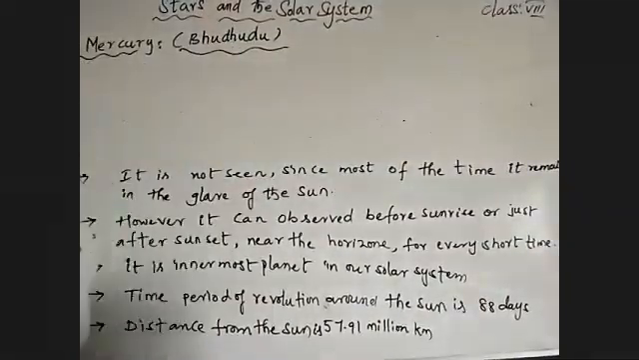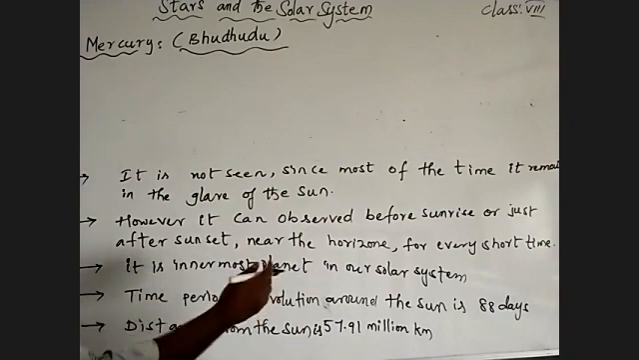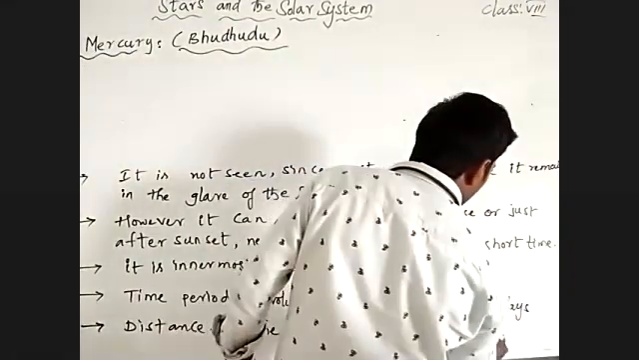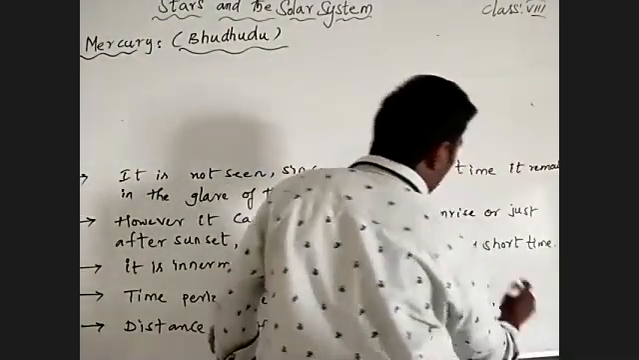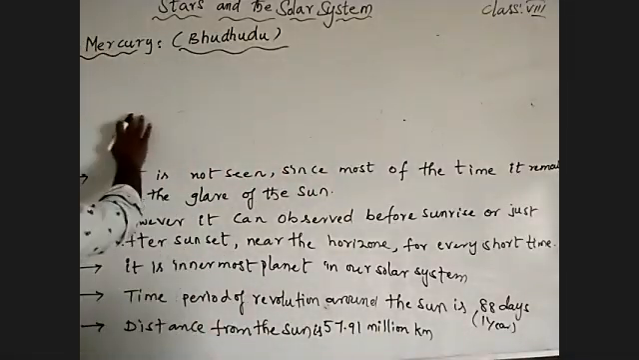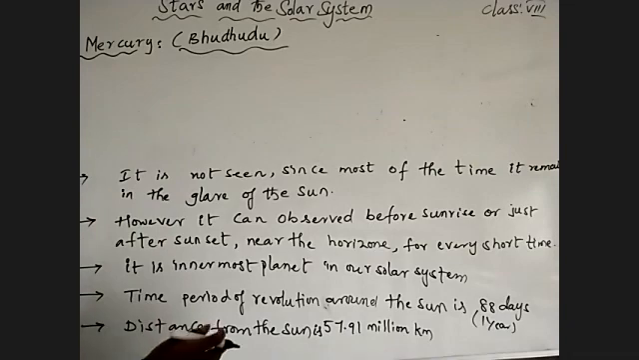Coming to that, one more you can write about Mercury. The time period of revolution around the sun is 88 days, which means that is equal to 1 year according to Mercury. So 1 year means, in general language, the time a planet takes to finish one complete revolution around the sun. Understand?